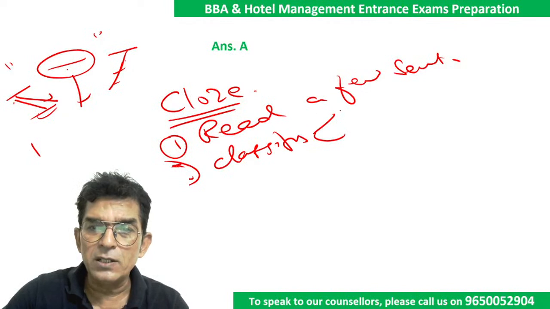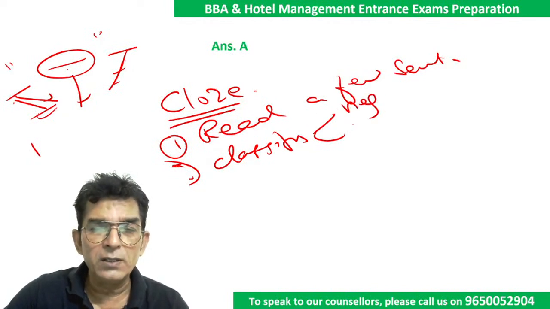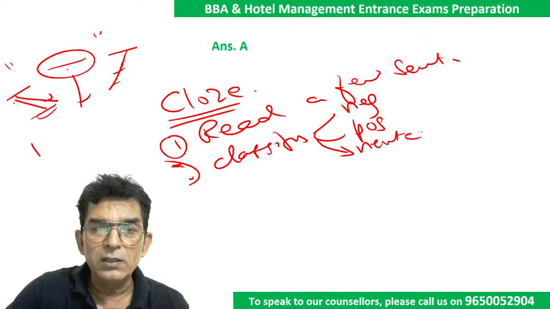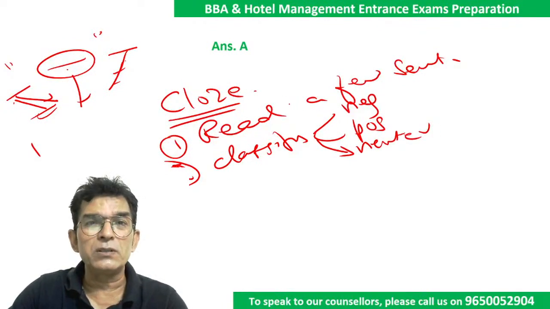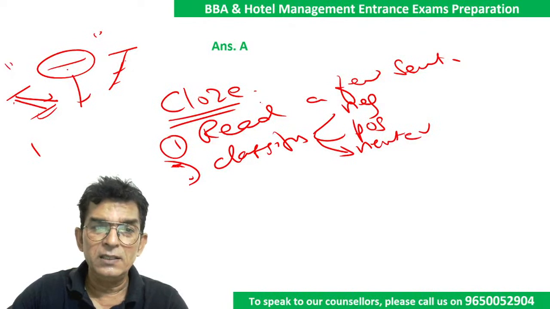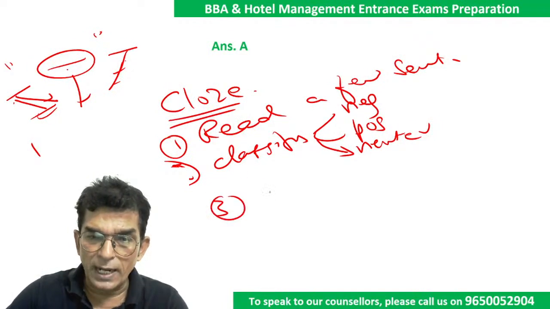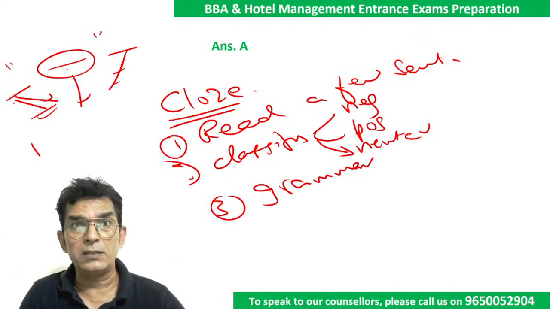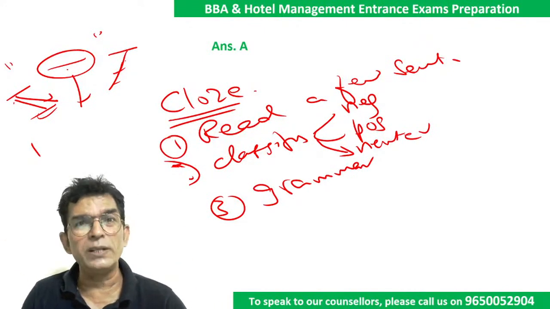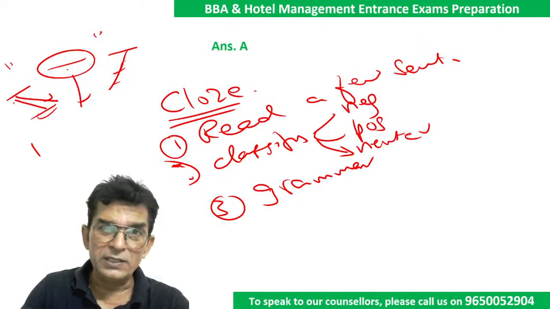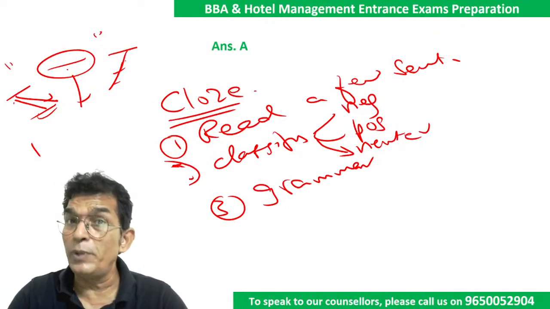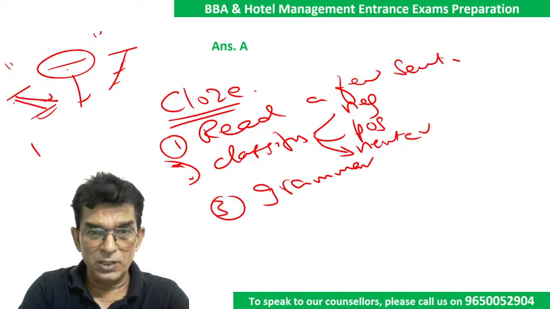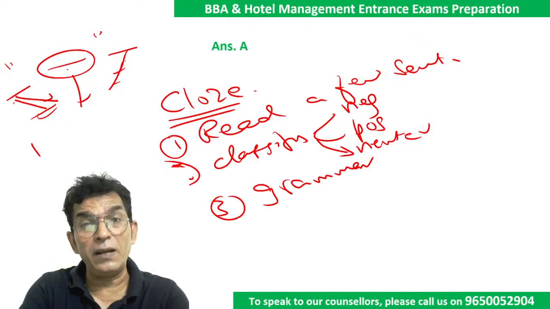Classify the blank as to be filled with a negative word or a positive word or a neutral word. Now, what is a neutral word? Neutral word is more like a preposition or an article or things like that. Okay? And then use grammar. Please pay attention to the grammar around the blank. Okay? Accordingly write the word. Whether you need the singular, the plural, the V3 form of the verb, the V4 form of the verb. Please pay attention. And then you are there. Okay? This is what you need to do for cloze tests and fill in the blanks.